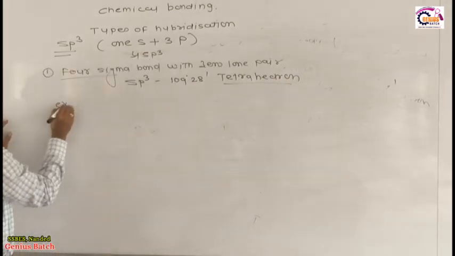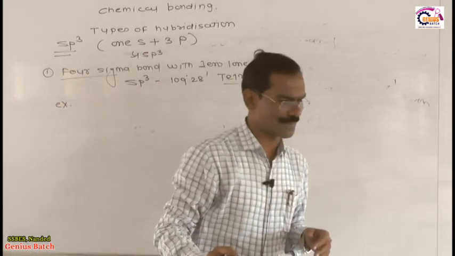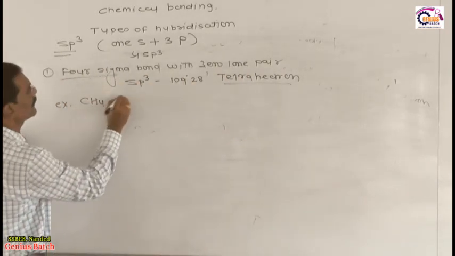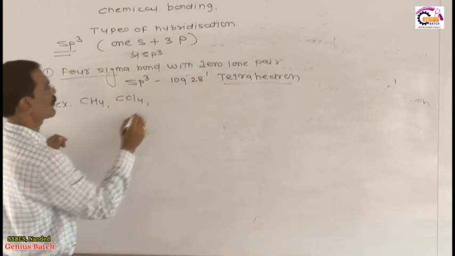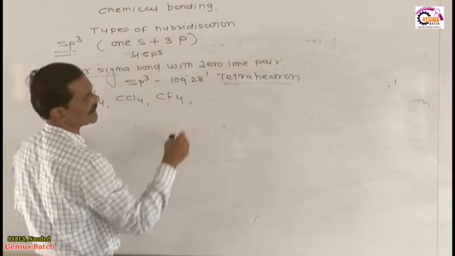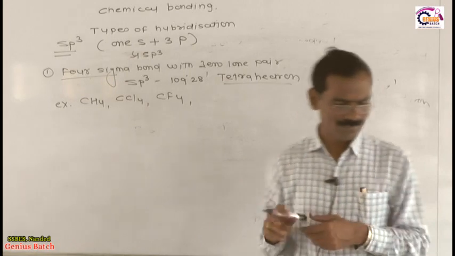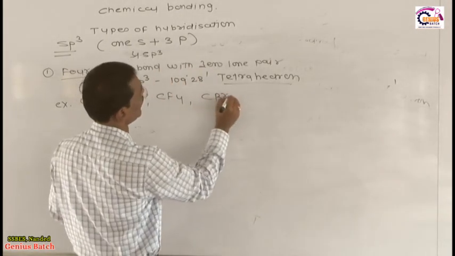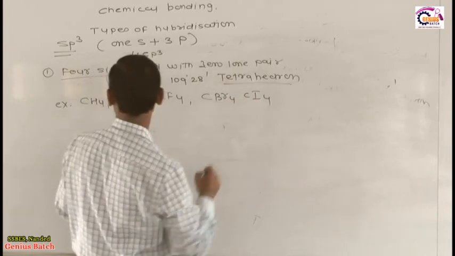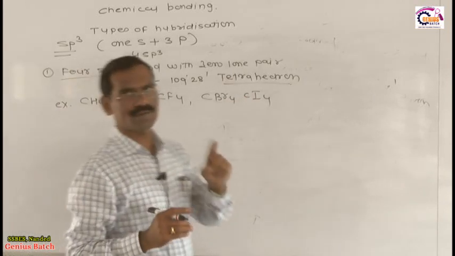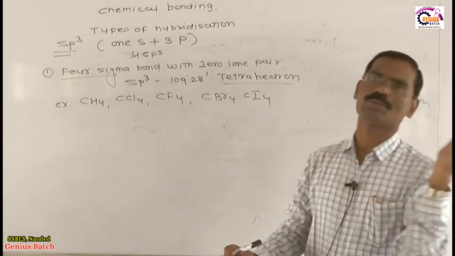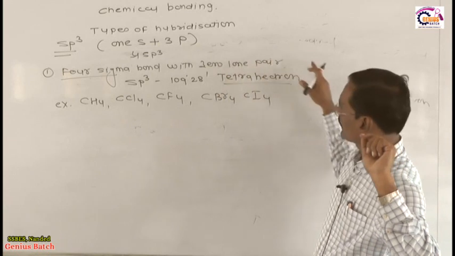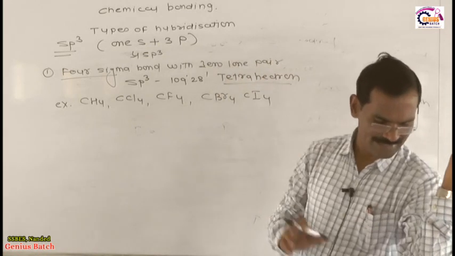I will give you examples of 4 sigma bonds with no lone pair. First example is CH4, second CCl4, next CF4, then CBr4 and CI4. Around the carbon atom all electrons are sigma bonded, no lone pair, no repulsion, everything is fine. Hybridization sp3, bond angle 109 degree 28 minute, geometrical shape tetrahedron.